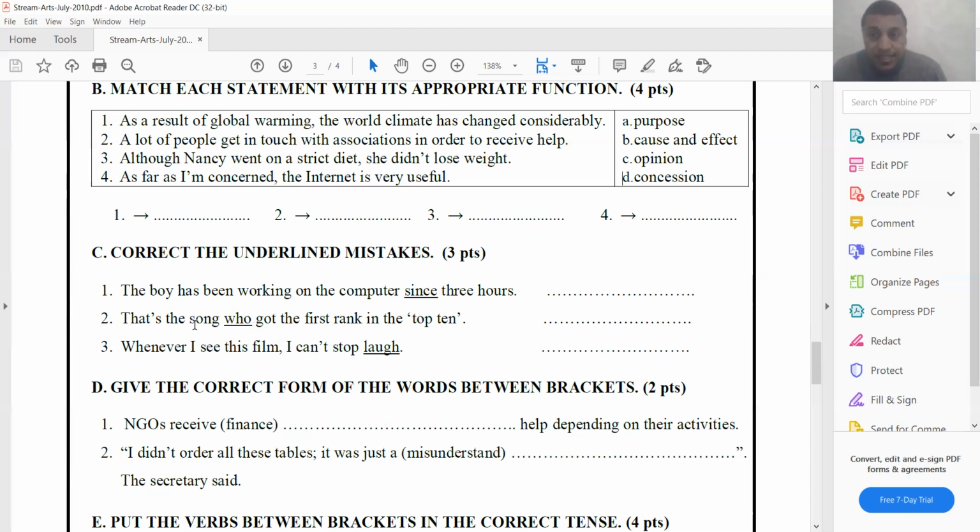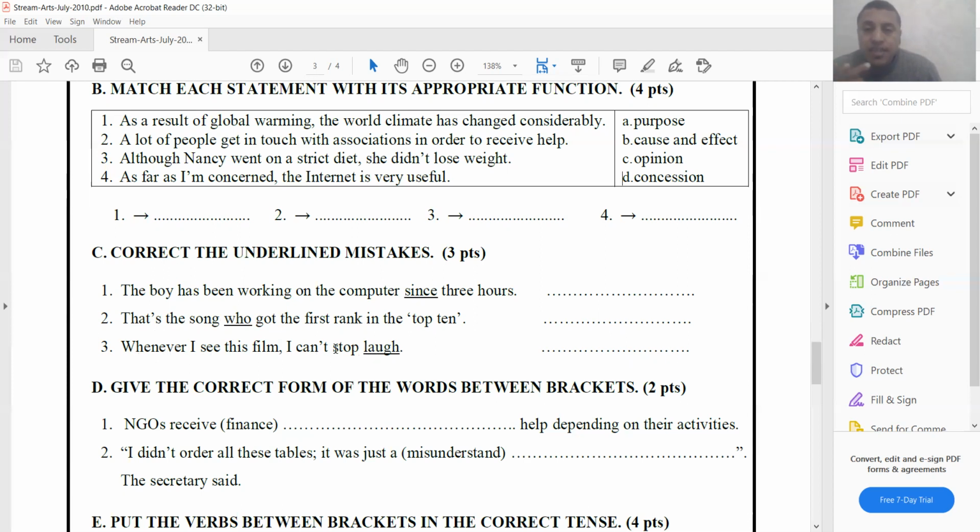So that's the song that, T-H-A-T, or which, W-H-I-C-H, okay?